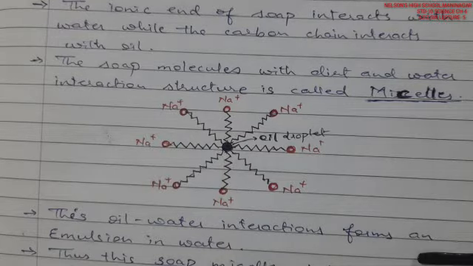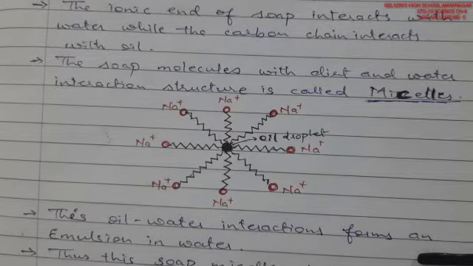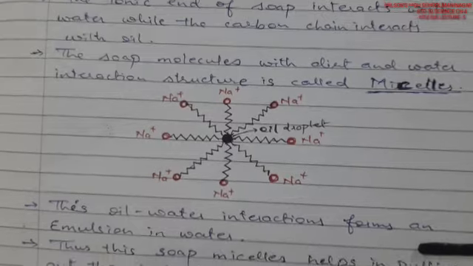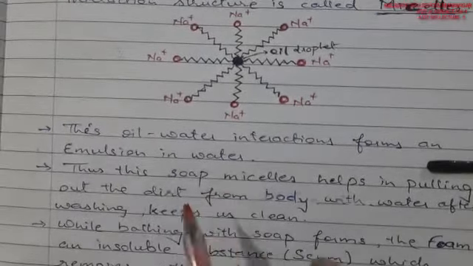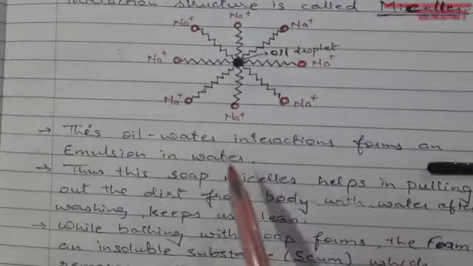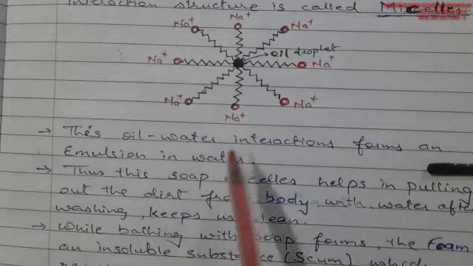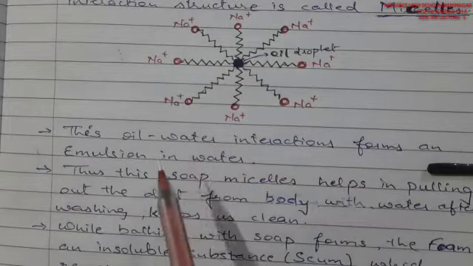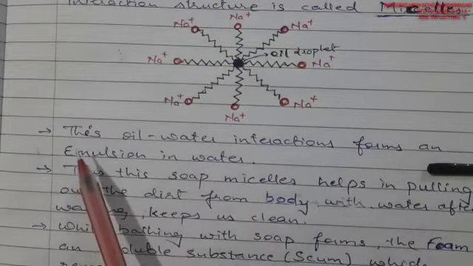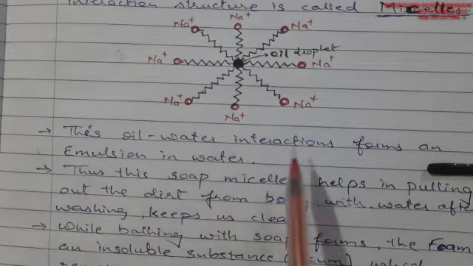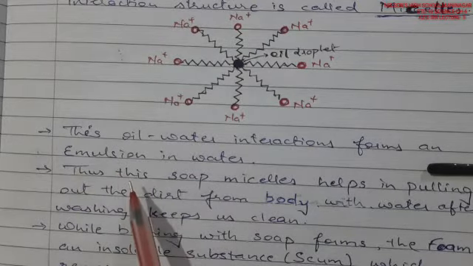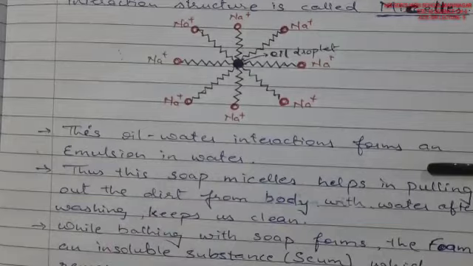So when we rinse the water from any cloth or from our face, the oil particles go away with it. This is how they are carried away with water, getting removed from the skin or other surfaces. This oil-water interaction forms an emulsion, oil in water.